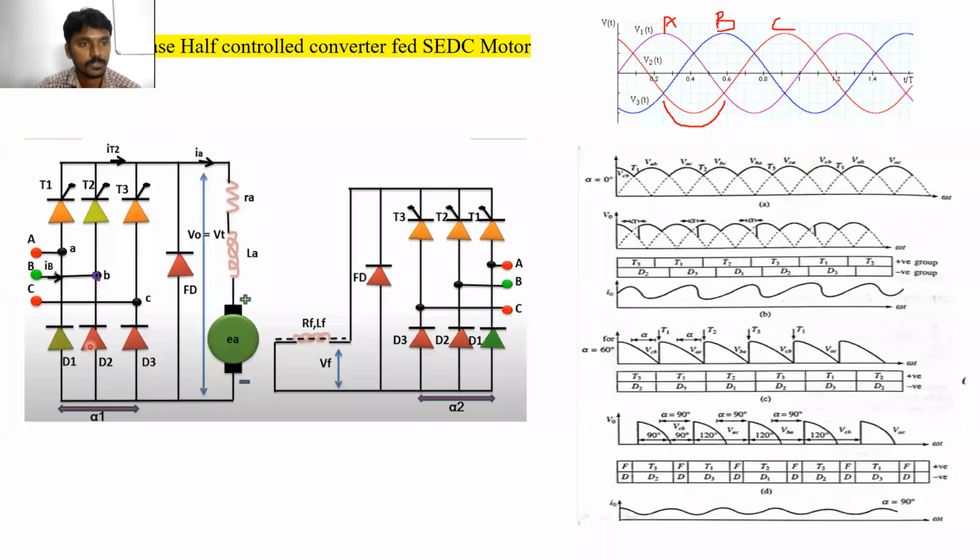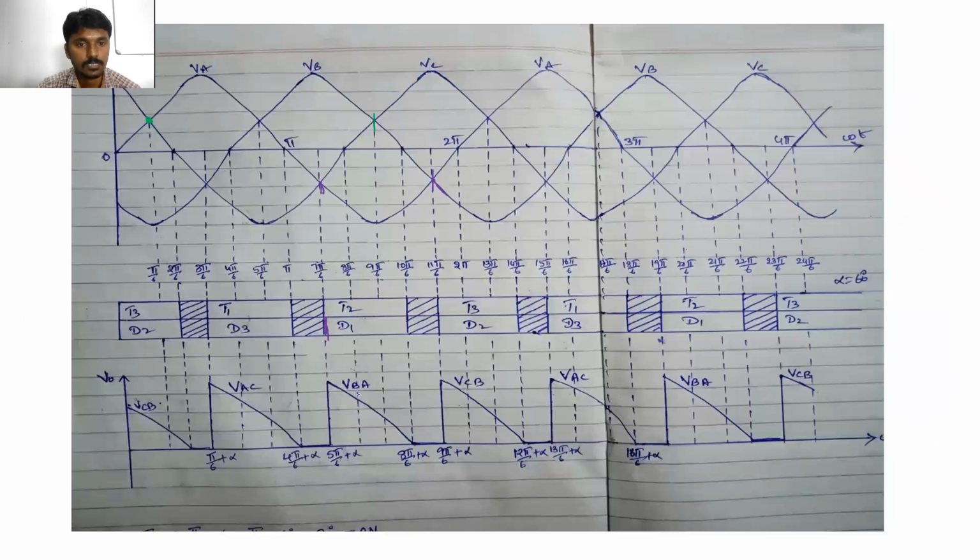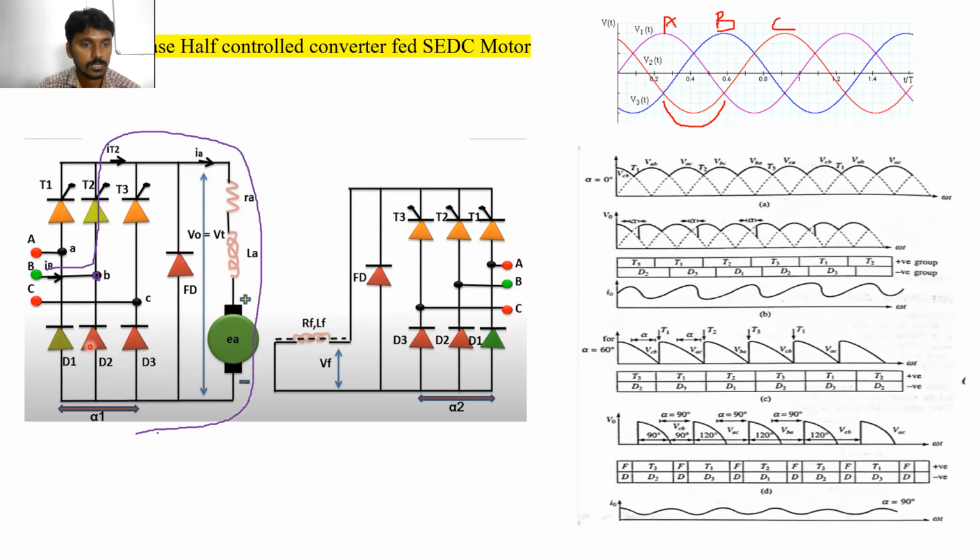B phase. Means the current will enter through the B phase, through the T2, through the load, and कौन से device के through जाएगा? T2 and D1 turn on है ना? Yes, sir. D1.